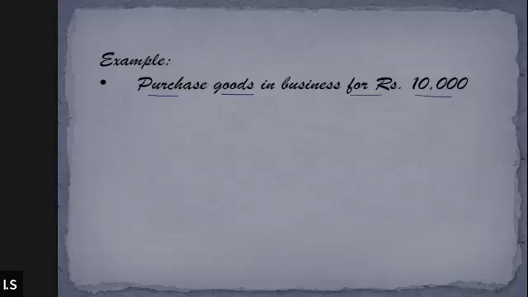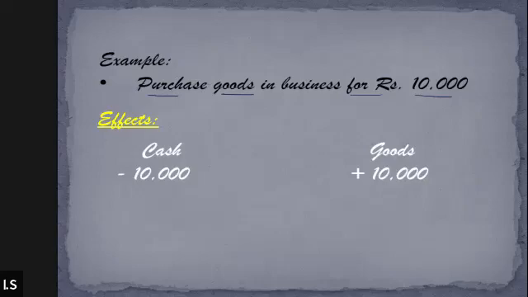Let me tell you. Since we are buying goods by paying 10,000, first of all it is going to affect the cash, and it is also going to increase the amount of goods. When we buy goods, cash will reduce and goods will increase.